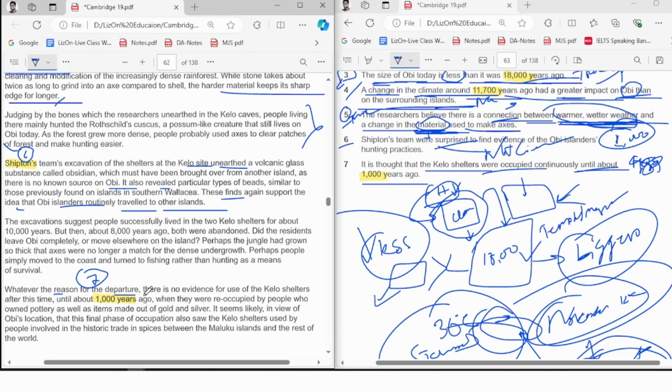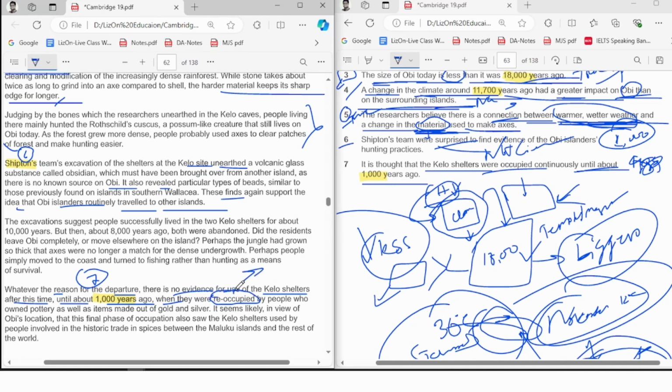See, they're saying there is no evidence. It looks like it is true now. There is no evidence for use of the KLO shelters after this time until 1000 years ago. So it looks like, yeah, they didn't. It looks like true. But if you continue to read, when they are reoccupied, see, occupied again.